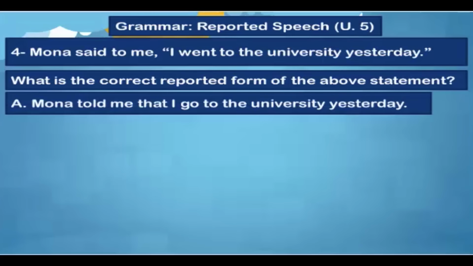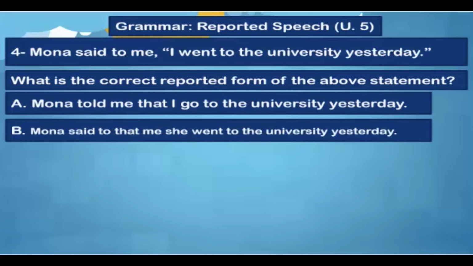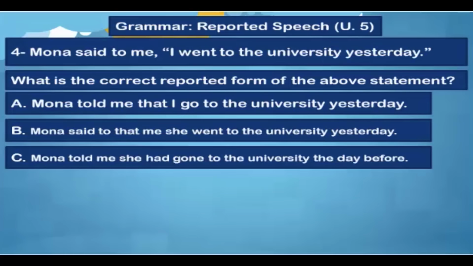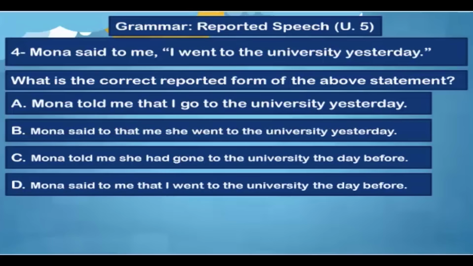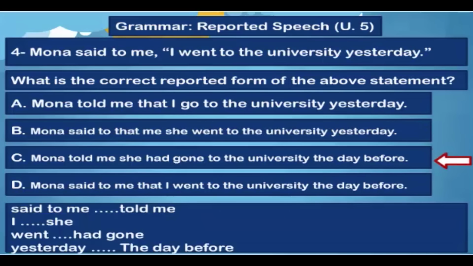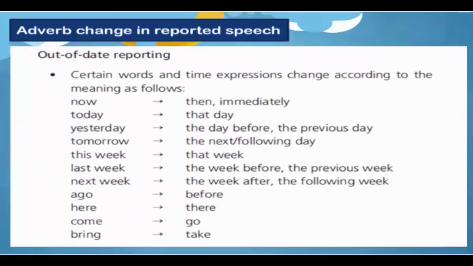Mona told me that I go to the university yesterday. No. Mona said to me that she went to the university yesterday. No. Mona told me that she had gone to the university the day before. Now I think that you have got the answer. It's C. That's very good. 4 changes happened in this sentence. Said to me, told me. I became she. Went, had gone. Yesterday, the day before. And here you are some adverb changes that happen in the reported speech.